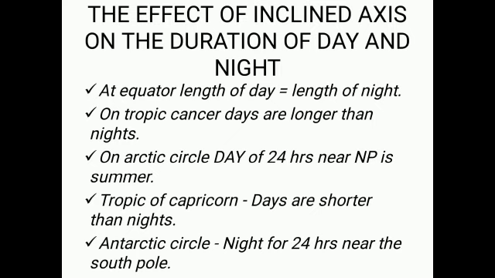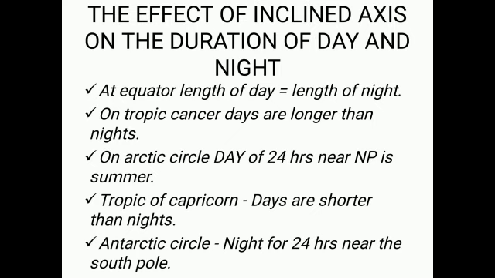The North Pole is lighted for 24 hours, and they face the total summer season. And in the Antarctic Circle, you can see night for 24 hours near the South Pole. So it has continuous darkness and winter.